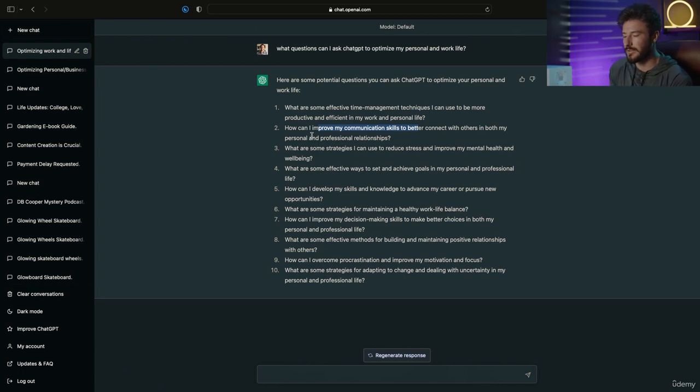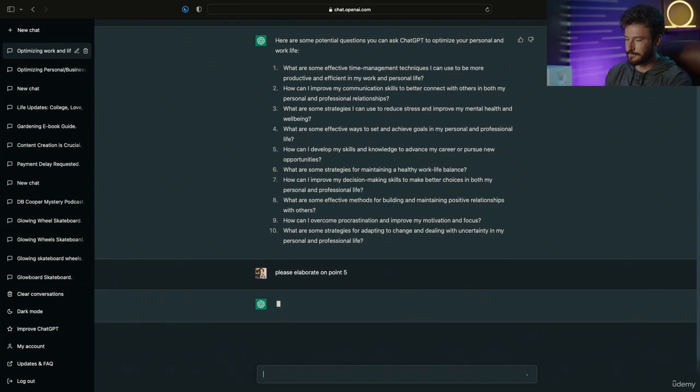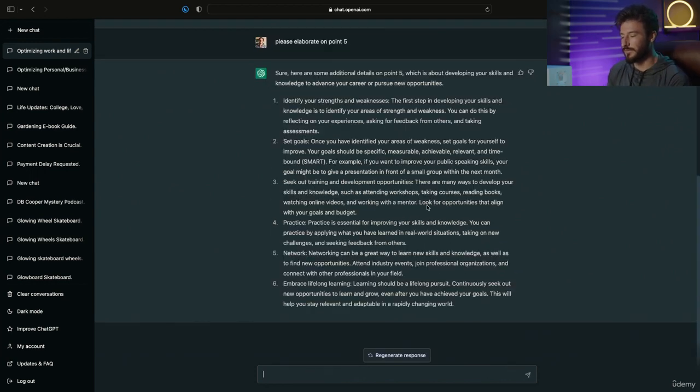So it's almost like a personal coach that's going to give you outputs for questions that you can dive further and further into. So let's go ahead and choose one of these. How can I develop my skills and knowledge to advance? Let's go ahead and elaborate. Please elaborate on point 5. So from that one question in point 5, which ChatGPT provided us, now we asked it to elaborate, and we have 6 steps or 6 bullet points of how we can actually act on this question.